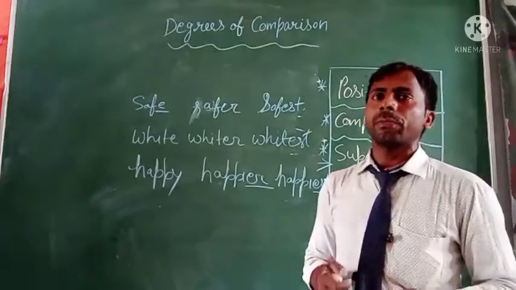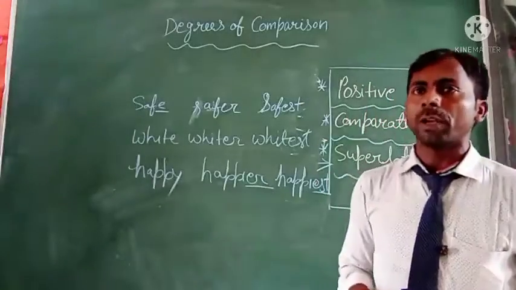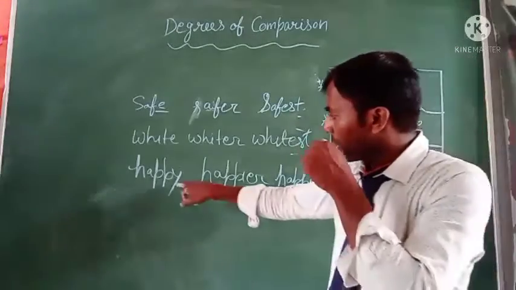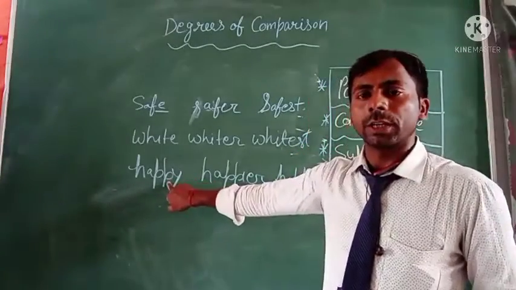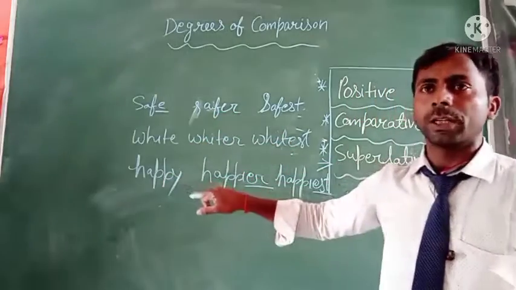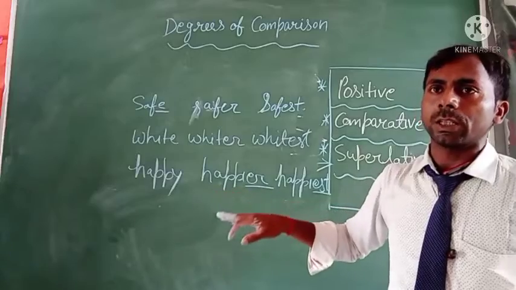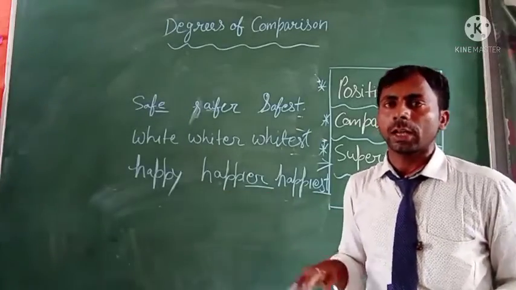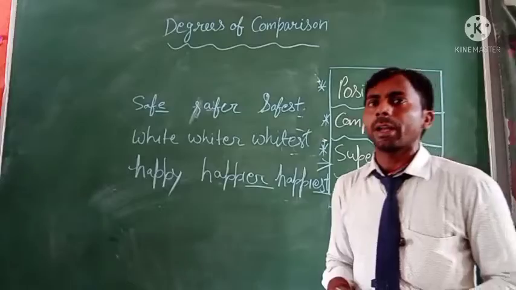And if the y has a vowel before it, okay, before the y you have to see whether there is a consonant letter, and if before the y we get a vowel letter, then it is not changed into i. Just like gray, grayer, and grayest.